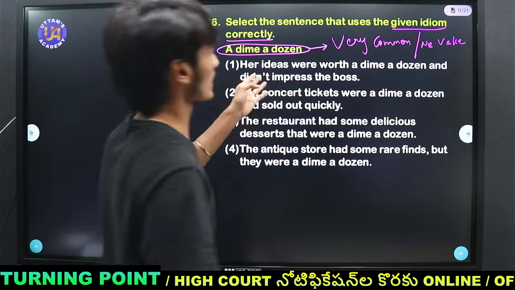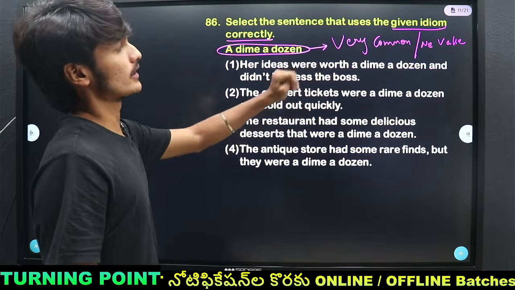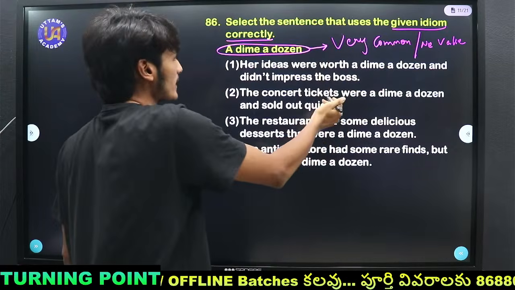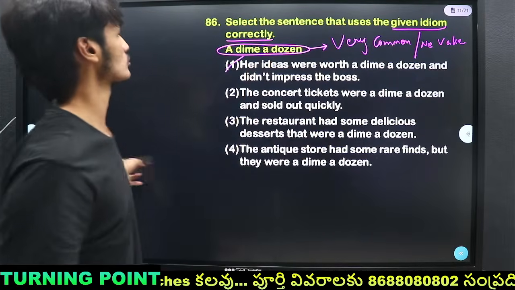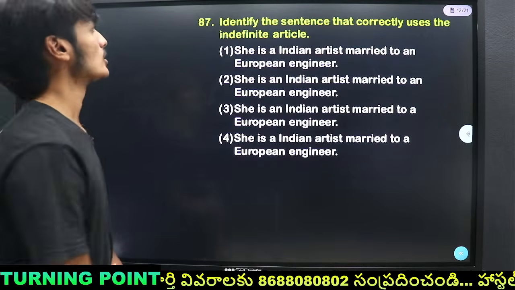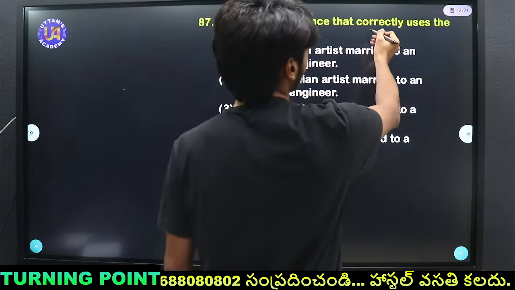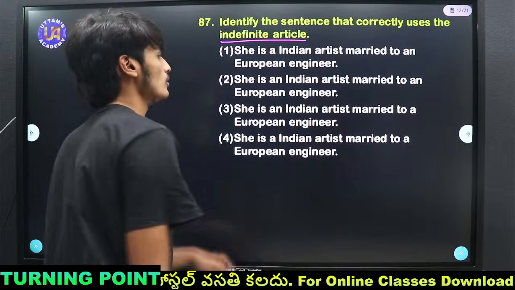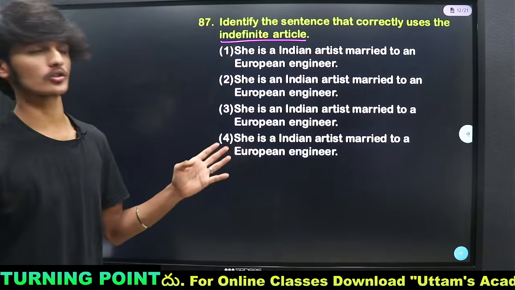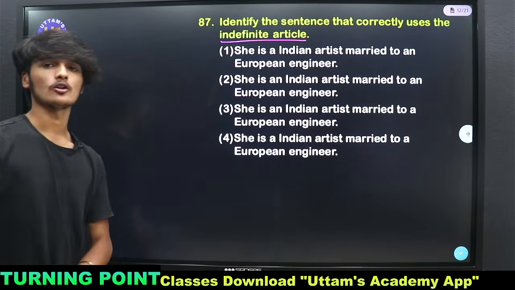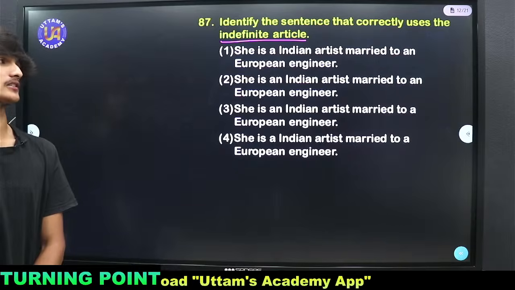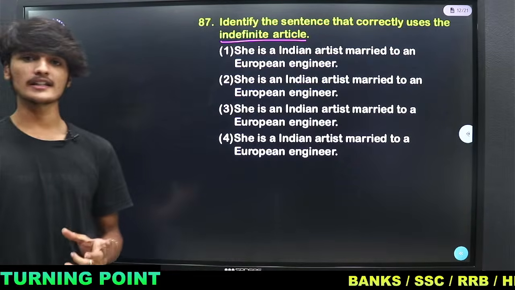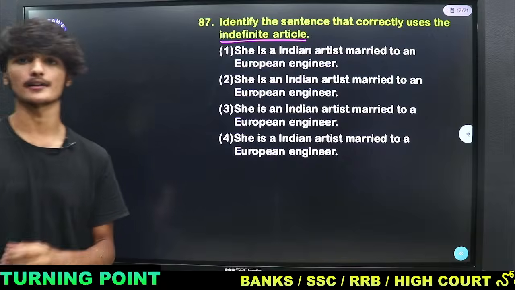So her ideas were worth a dime a dozen. A dime a dozen means very common. Her ideas were very common and didn't impress the boss. So 1 is the right one. Now identify the sentence that correctly uses the indefinite article. I hope this is the easiest question in this paper and hope you will give the correct answer. Among these 4 options, where are the indefinite articles used perfectly?